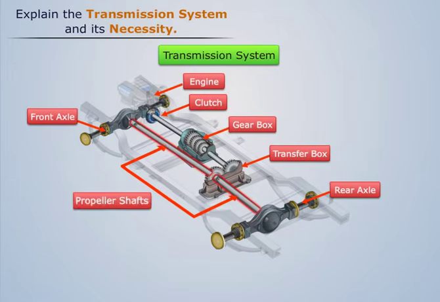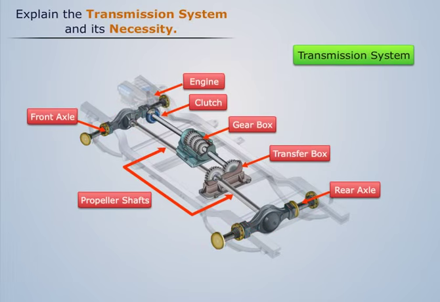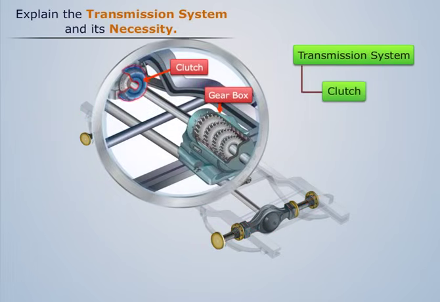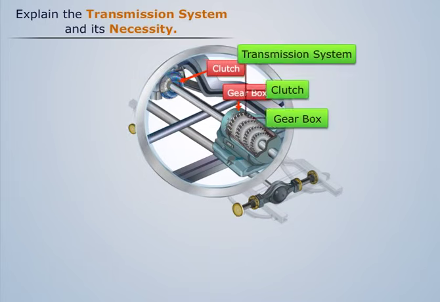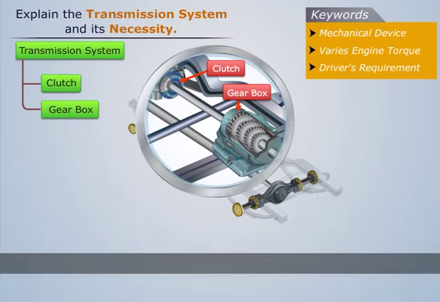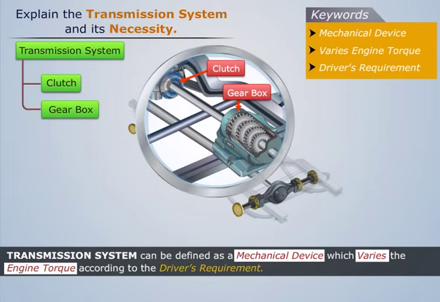propeller shafts, and axles, but mainly the combination of the clutch and gearbox is considered as the transmission system. Thus, transmission system can be defined as a mechanical device which varies the engine torque according to the driver's requirement.